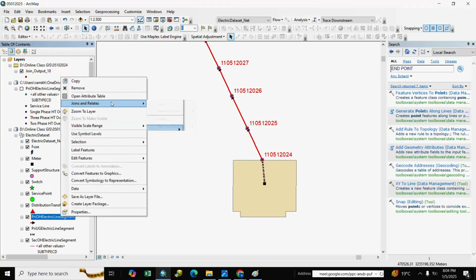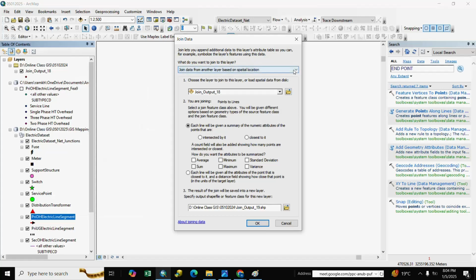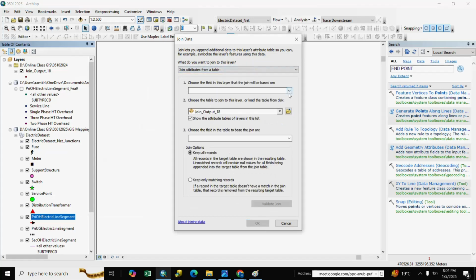We right click, join, and table GSID, and OK.